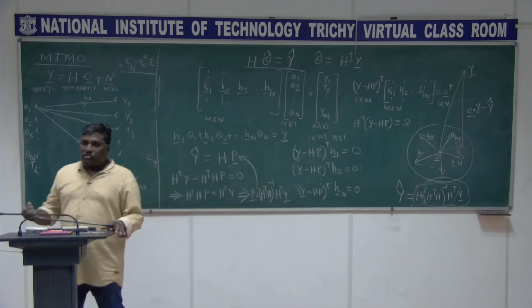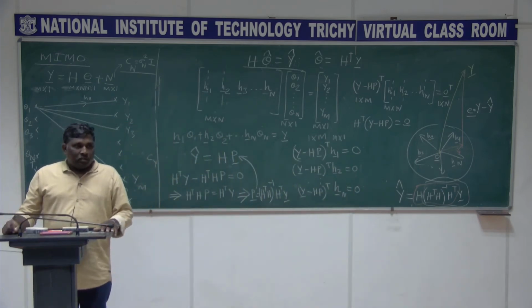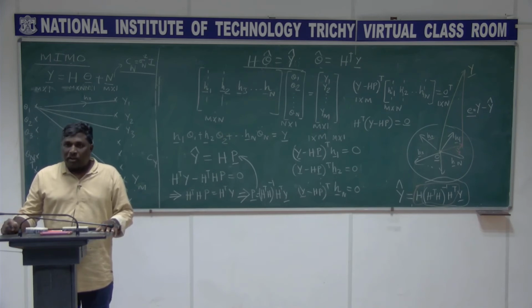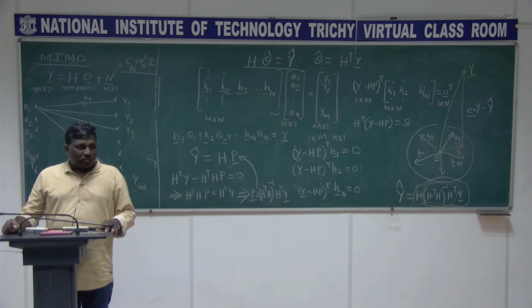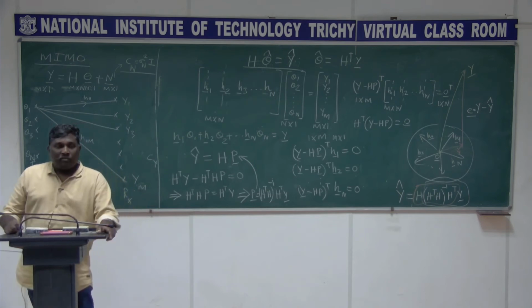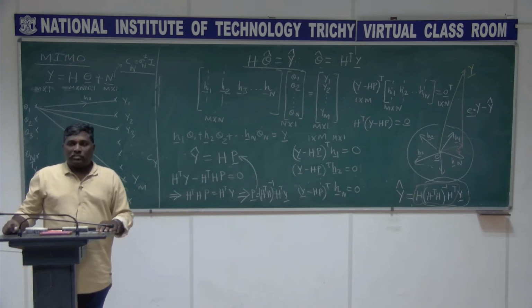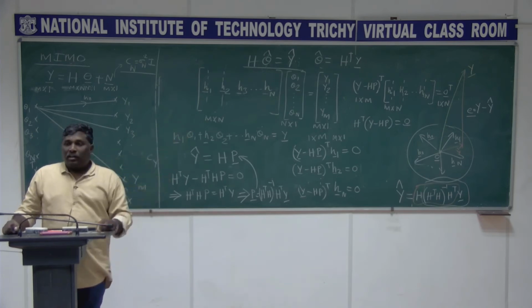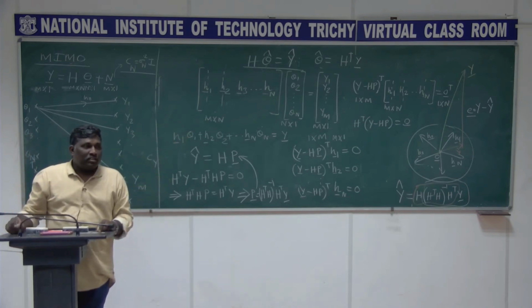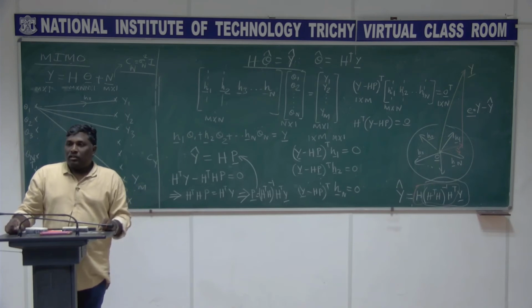See, normally if I have something like Ax equal to B, you write it as x equals A inverse B, right? Provided A is a square matrix and A is invertible, you will write like that. Suppose A is not invertible and moreover it is not a square matrix, what we do is we take the inverse still, and that inverse is called the pseudo inverse, with a symbol like A cross, right? It is a pseudo inverse basically.